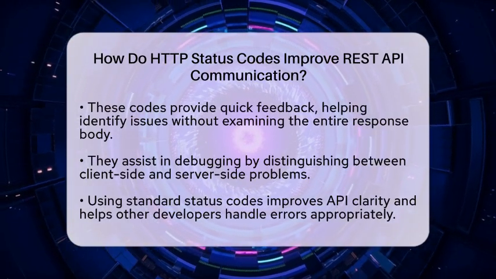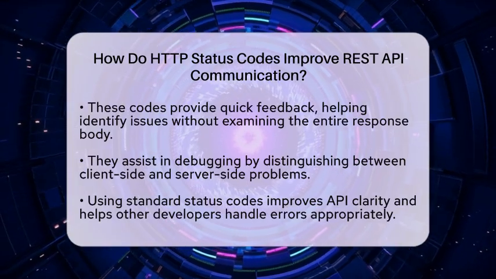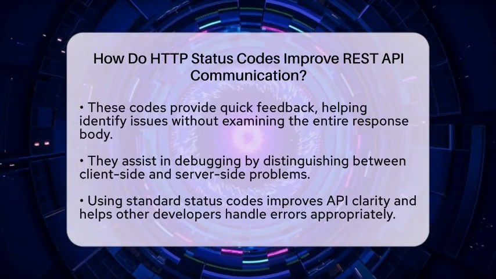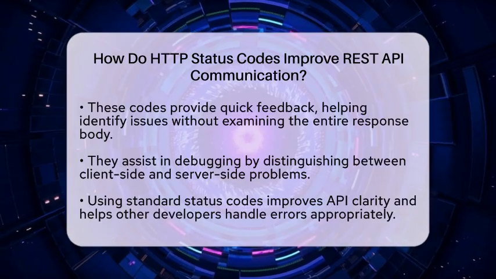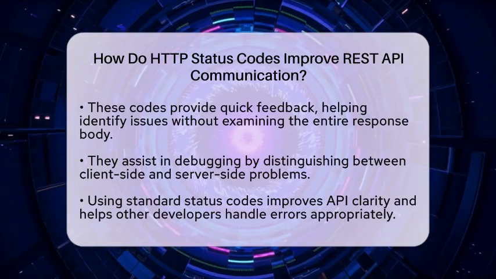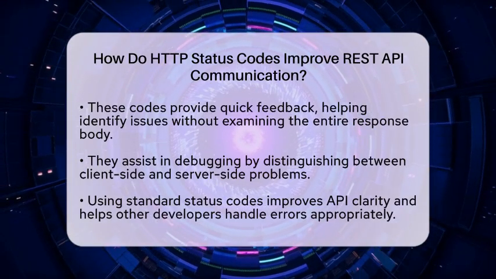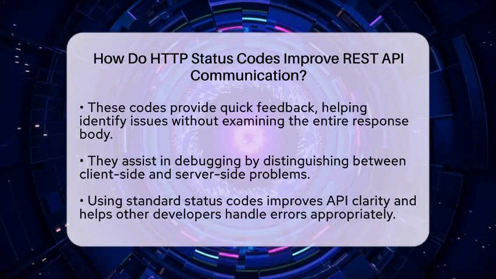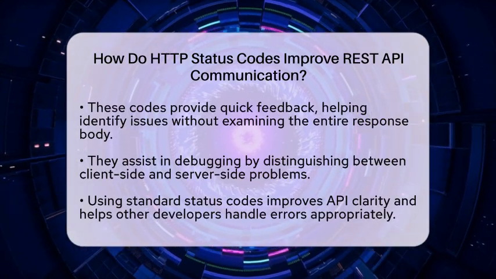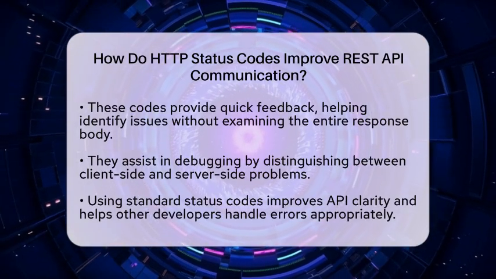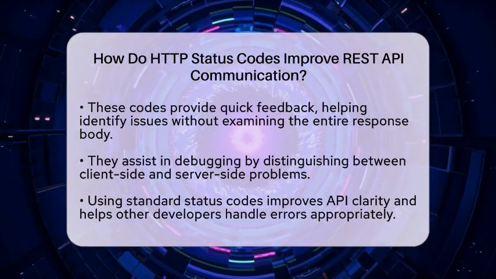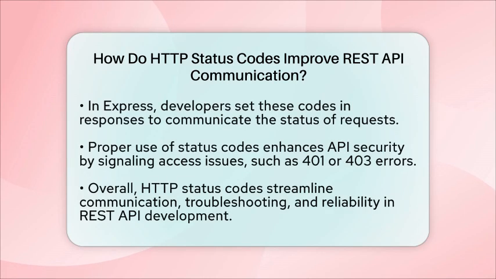In Express, you set these codes in your responses. For example, after fetching data successfully, you send back a status of 200. If something is wrong with the request, you send 400. If the server has a problem, you send 500. This way, everyone knows what's happening just by looking at the status code.